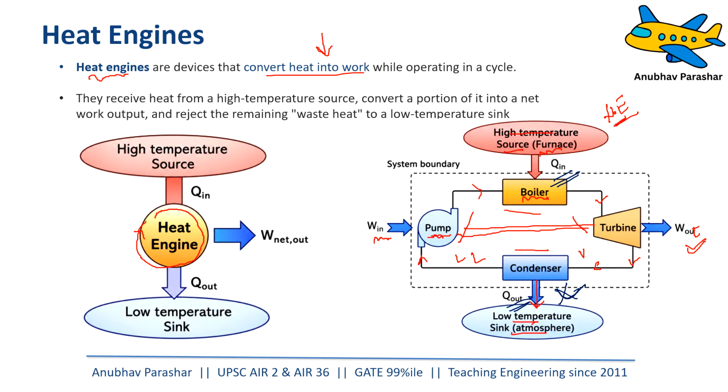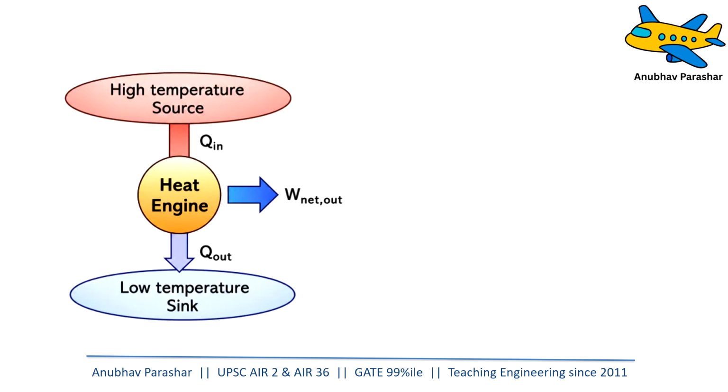So what is the heat engine doing? The heat engine is actually running in a cycle. This cycle keeps on continuing. So it absorbs heat from a high temperature source, it produces some work and then rejects the rest of the heat to the low temperature sink. So this is what a heat engine does. Now let us try to apply the first law of thermodynamics to a heat engine. So what does the first law of thermodynamics say? For a cycle, we have seen that for cyclic processes,